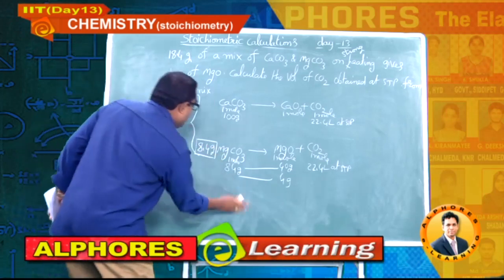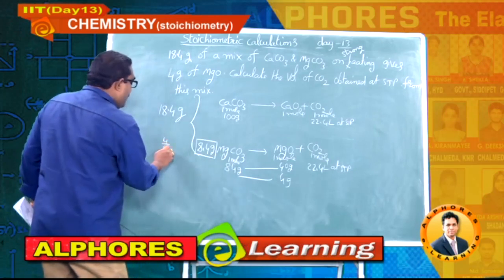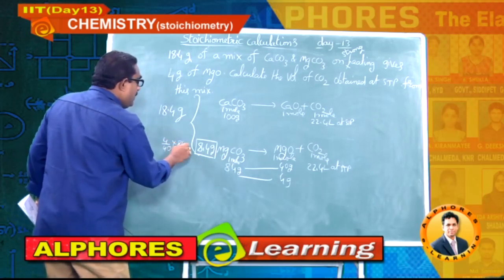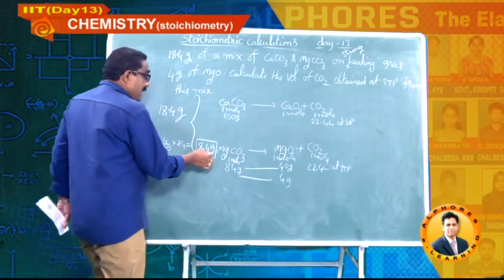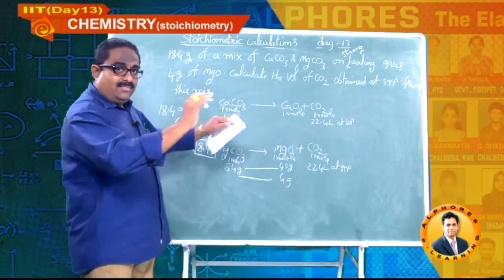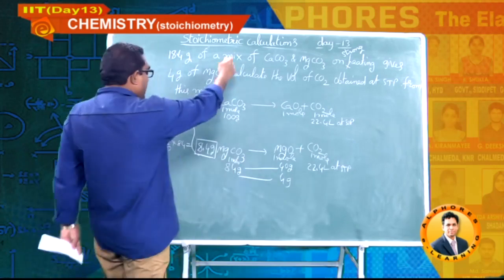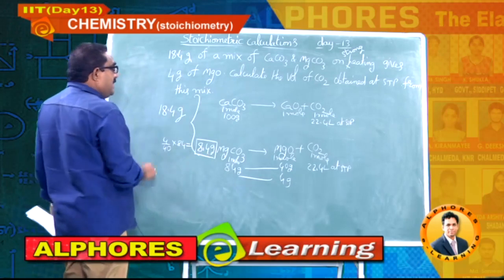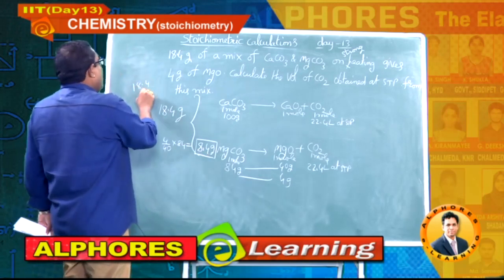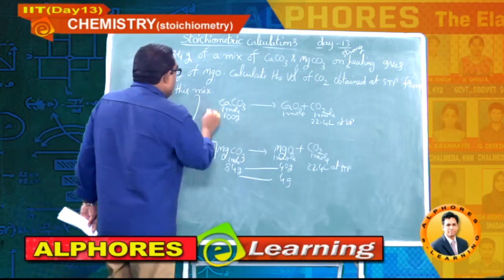Here I will write the calculation for this: 4 by 40 into 84. So, out of 18.4, now we got the mass of magnesium carbonate as 8.4. Then what will be the mass of calcium carbonate? 18.4 minus 8.4, 10 grams.